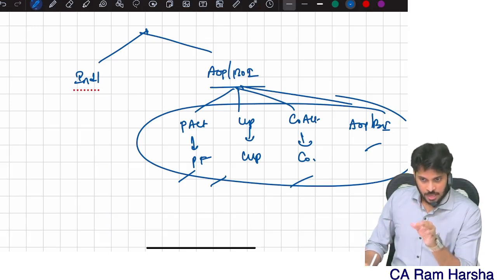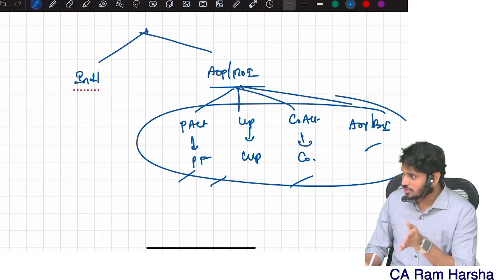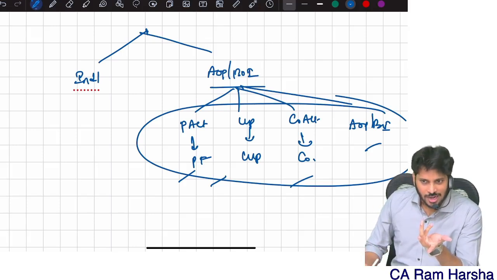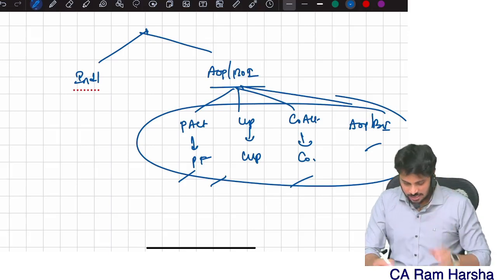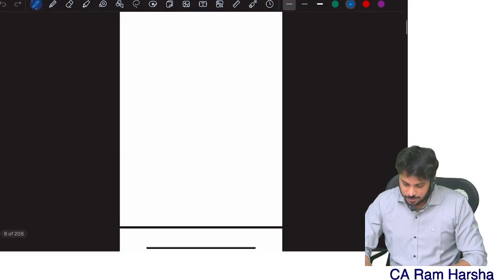AOPs. If they register under partnership act, that's a partnership firm. So basically partnership firm, LLP, Companies Act, all these are actually AOPs only. Basically they are all associations only. They're not individuals, right? They're a group of people, right? That's why it's called association. Are you clear?